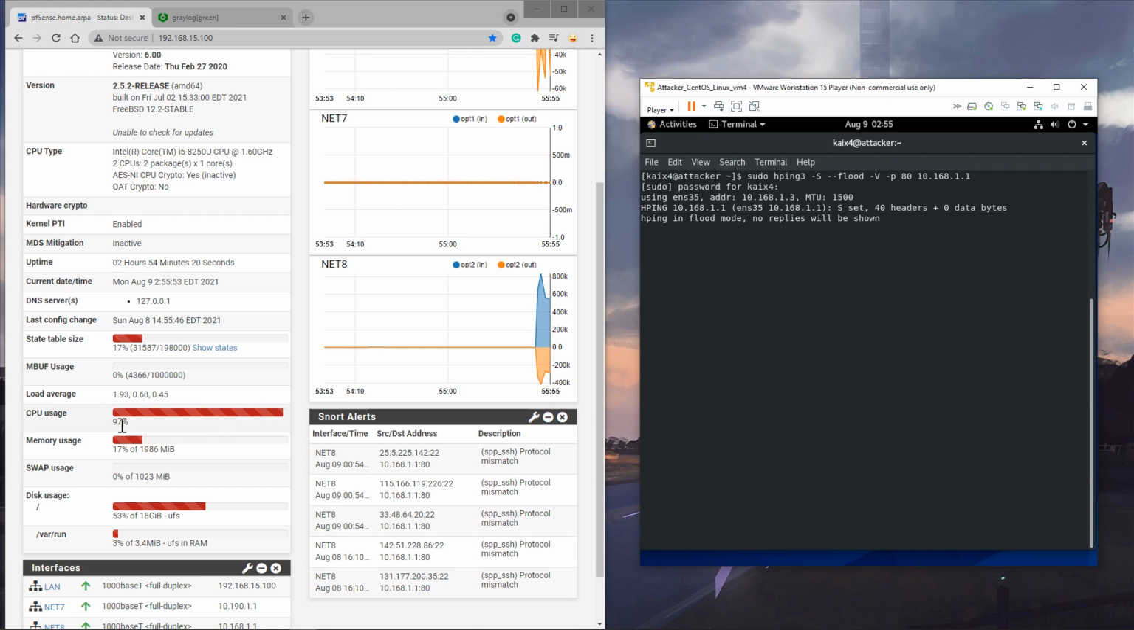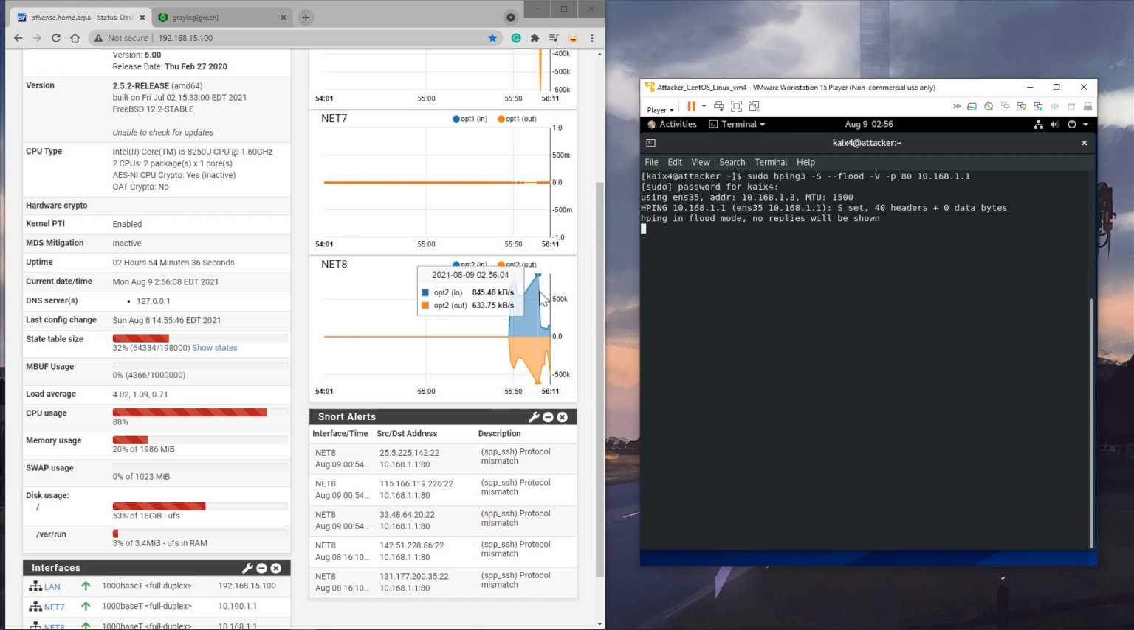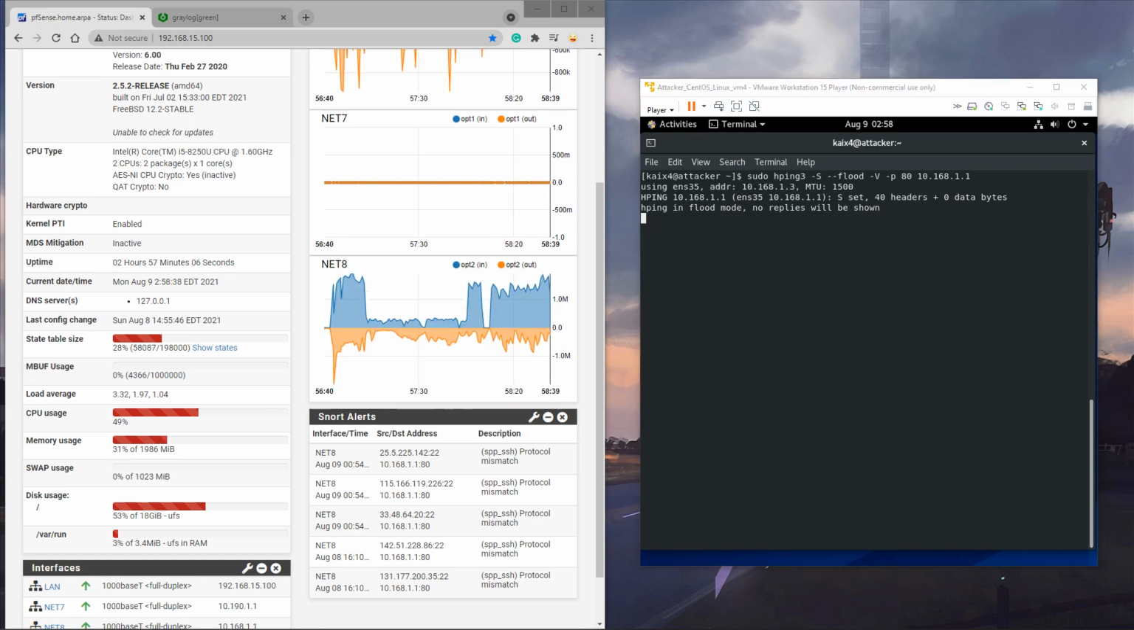Look at it. The CPU usage has now reached 97%. Look at all the inbound and outbound traffic, now it is like 1.5 million traffic going every second.